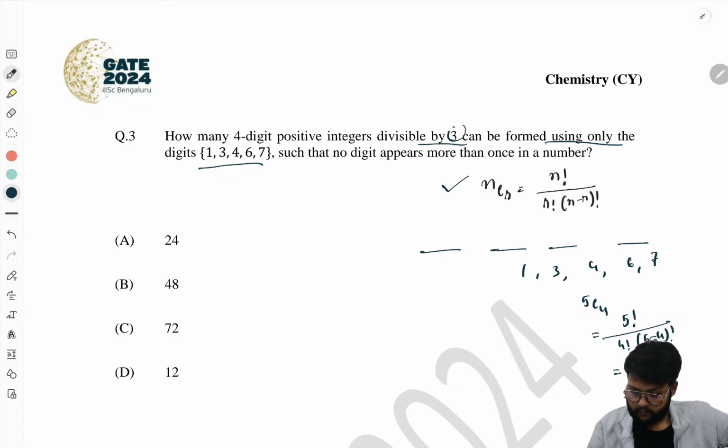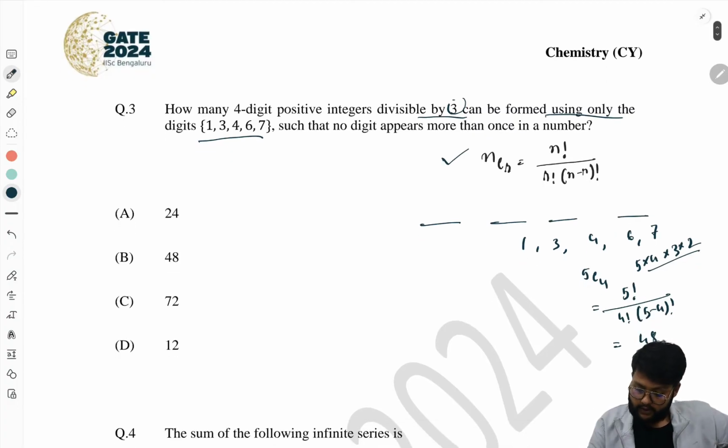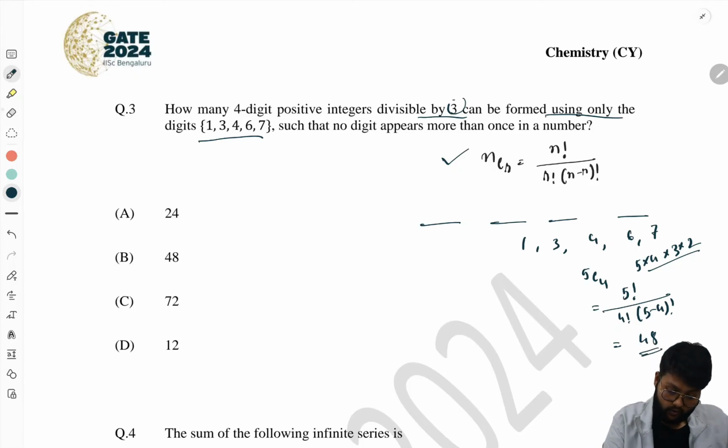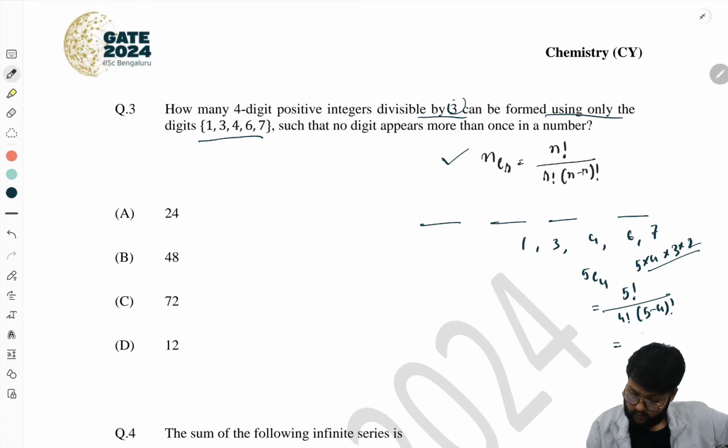This is 48. You can calculate this one. 5 factorial means 5 into 4 into 3 into 2. So this is 48. Sorry, no, not 48. I did it wrong. This is only 5 factorial by 4 factorial. So there are only 5 possible ways it can be done.